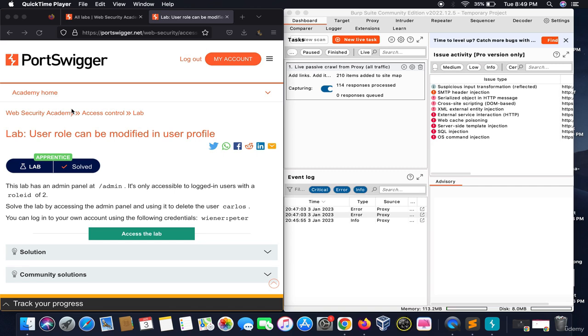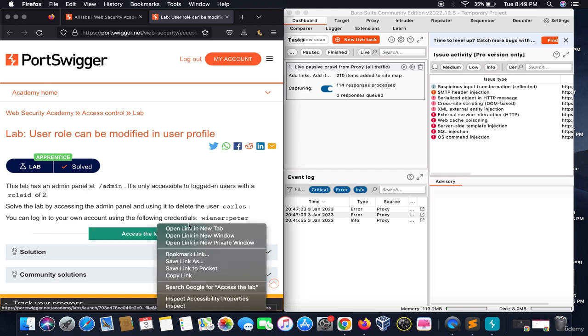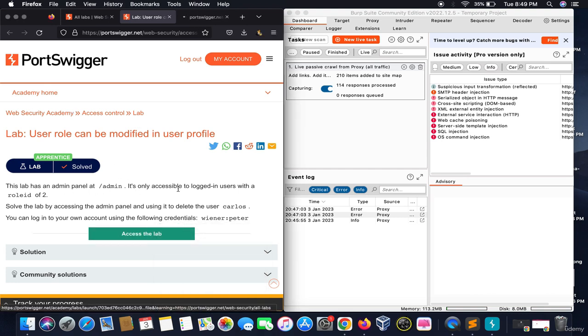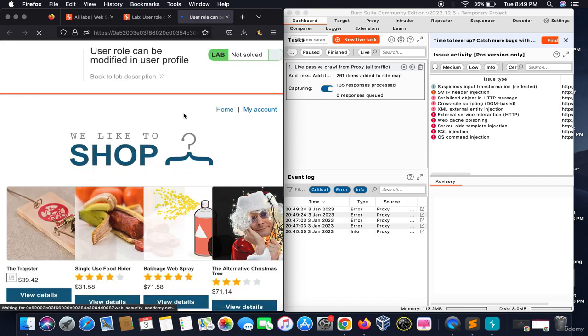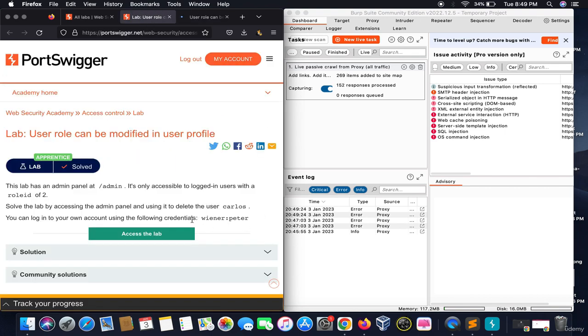Hey guys, in this particular video, we will do an advanced testing of the access control vulnerabilities. Let me turn on the lab. It says it's only accessible to the logged in users with a role ID of 2. Okay, so we know the login panel would be only accessible to the people of role ID 2. So we don't need to test for the robots.txt file or the page source of this thing. We have the default credentials of this website, which are Wiener and Peter.